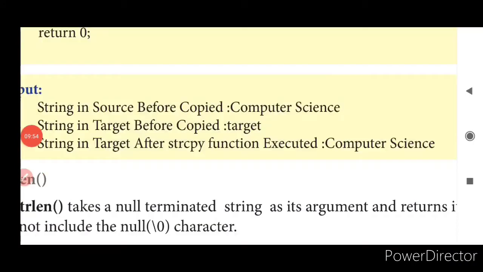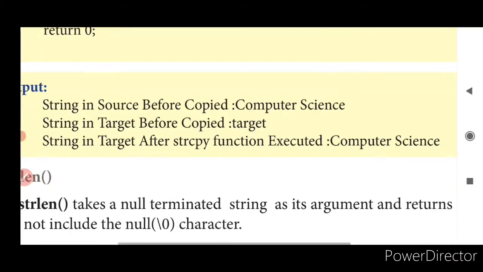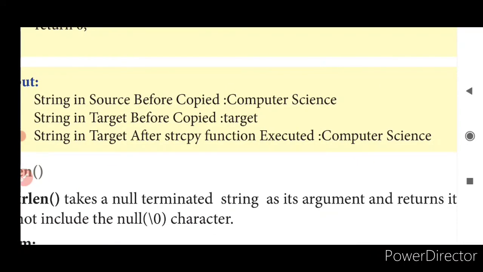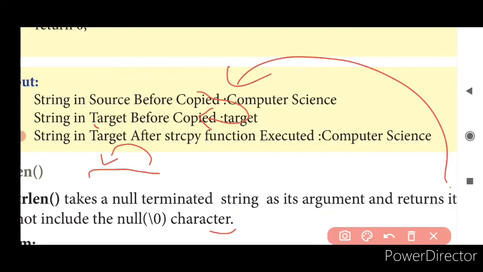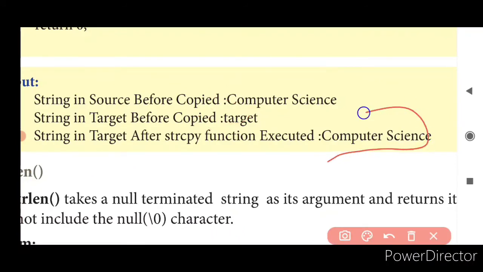Have a look at the output now. String in the source before copied, it is computer science. String in target before copied, it was target, and after the strcpy function, what happens? This target is vanished, and it is now given as computer science. Clear?